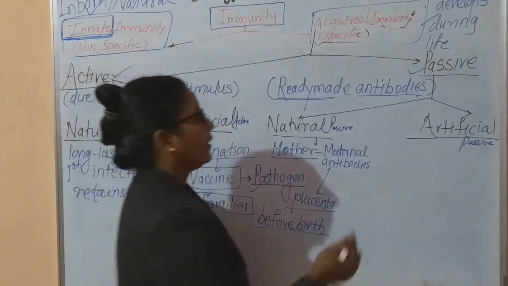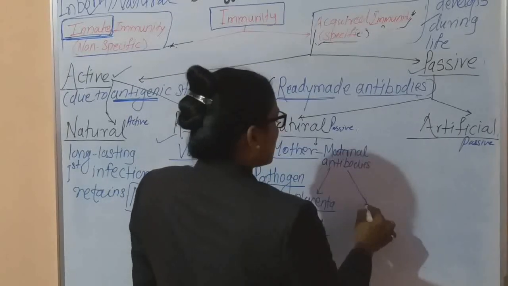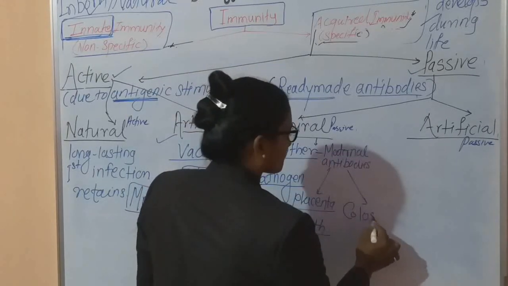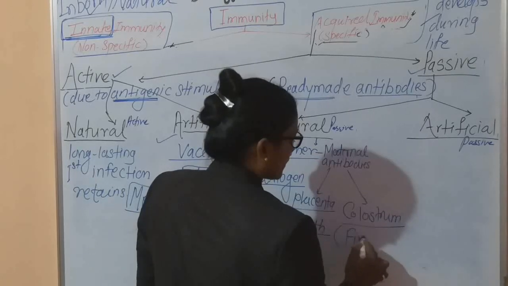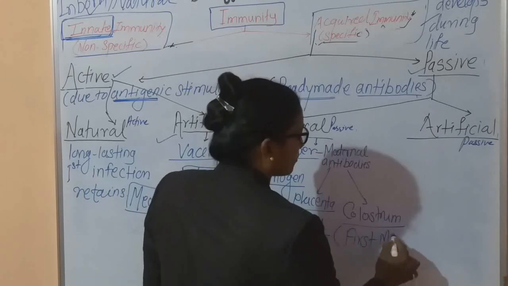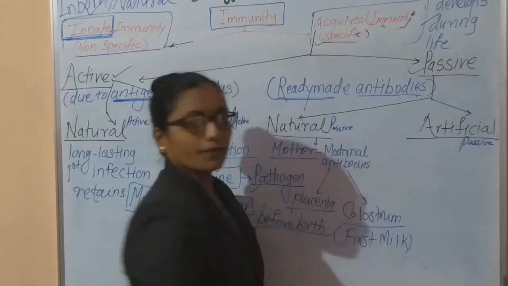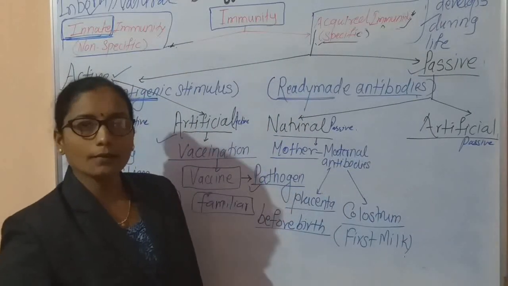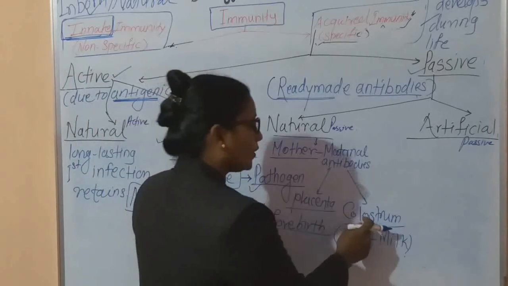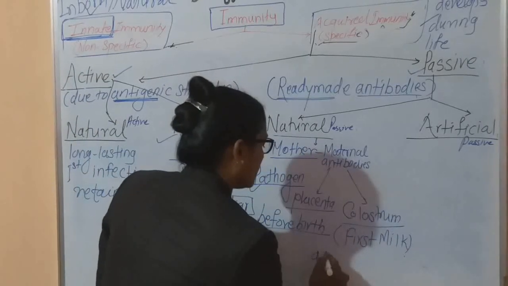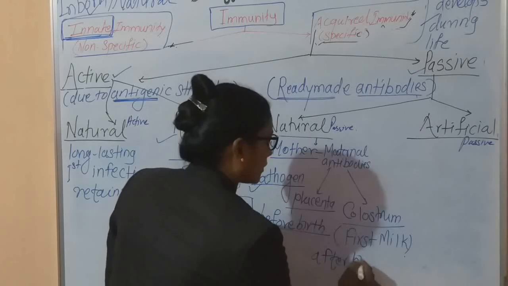Okay, and next one, after birth, the colostrum. See, colostrum. What is colostrum? The colostrum is the first milk of the mother, very rich with these antibodies. It is called colostrum, and they maintain the immunity after the birth.